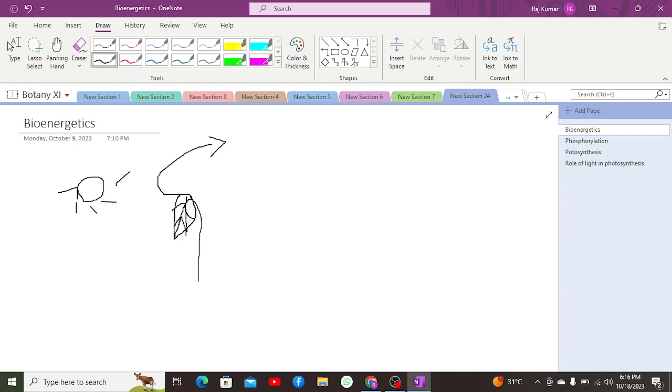Now, in this case, energy is continuously changing. First it was in the form of light energy, then chemical, then biochemical energy. From biochemical energy, it is then utilized by other living organisms. Suppose glucose is made in the form of biochemical energy within the plant, and the plant is consumed by consumers,